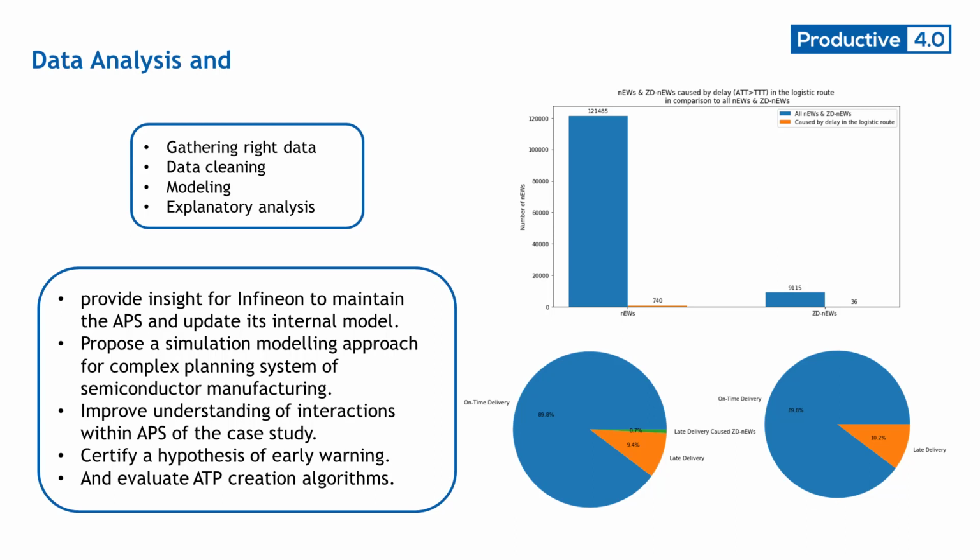Within this study, we propose a simulation model approach for a complex planning system of semiconductor manufacturing, improve understanding of interaction within the APS of the case study, certify a hypothesis of early warning, and evaluate the ATP creation algorithm.